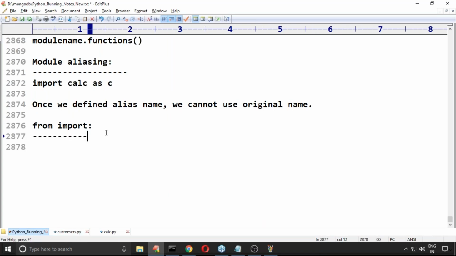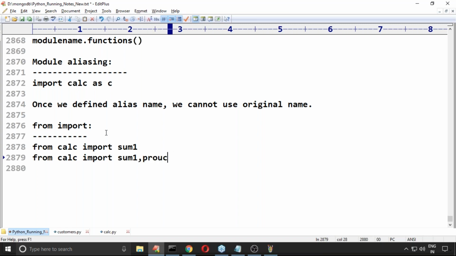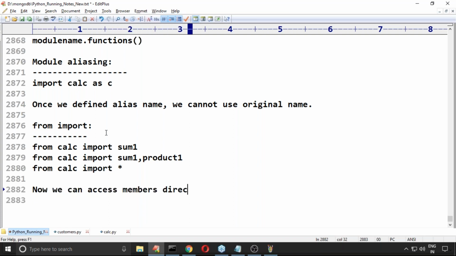So from calci import someone, or import someone comma product one, or from calci import star. Any one of these is acceptable. Now we can access members directly.